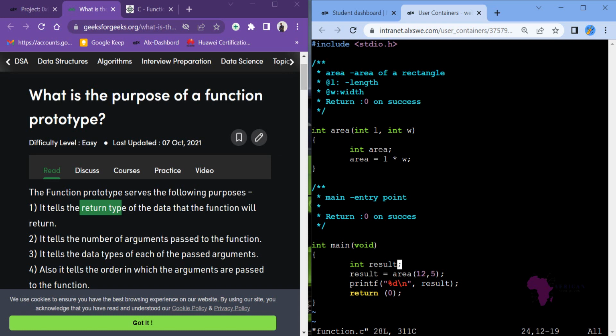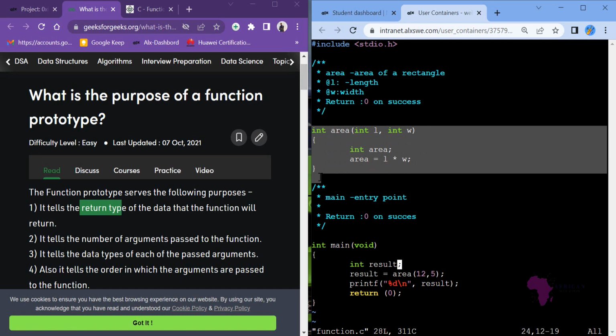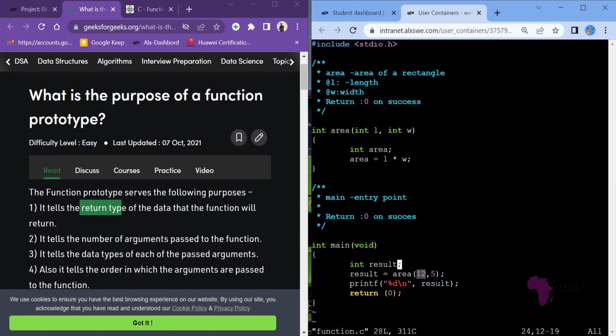This is the function which requires us to pass some parameters, and in the main function we have passed a parameter to be 12, and this other one, and then we have passed them to that function. Okay, I believe to this point you're able to understand how functions work.